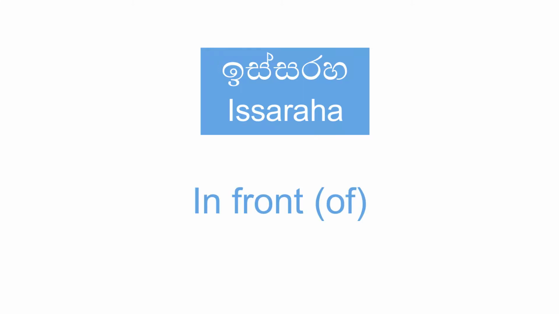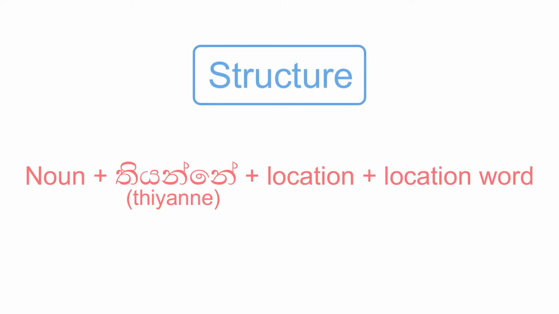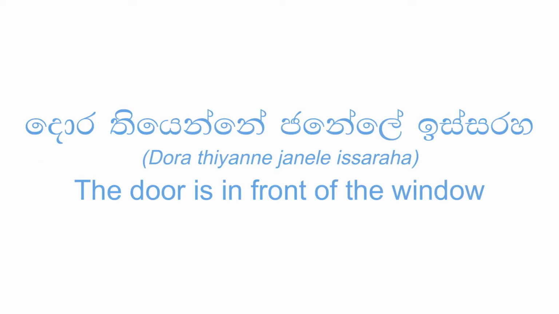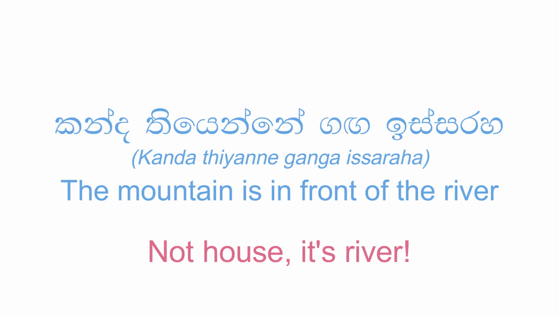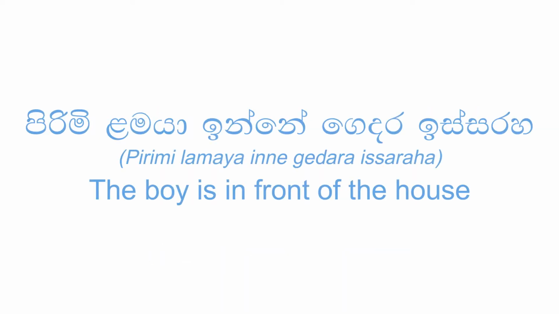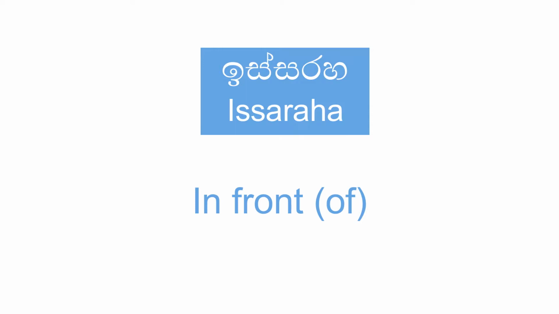Use the same structure as before. First, the subject, then thiyanne or inne, and then the place it locates, and after that, the location word. Dora thiyanne janele issaraha. The door is in front of the window. Kanda thiyanne gedara issaraha. The mountain is in front of the house. Pirimi Lamaya inne gedara issaraha. The boy is in front of the house. That's how you use the word issaraha.